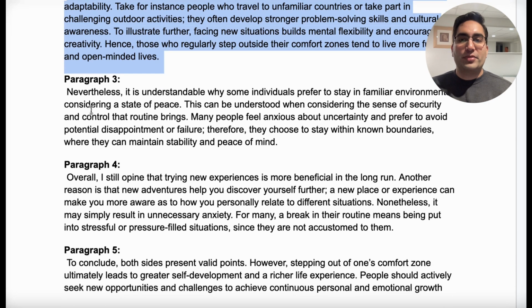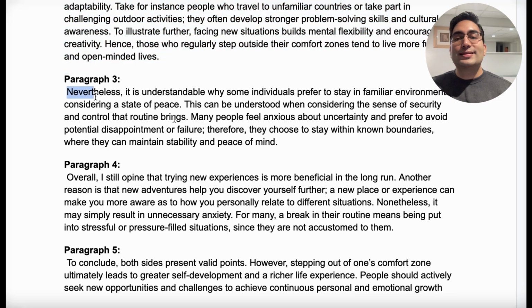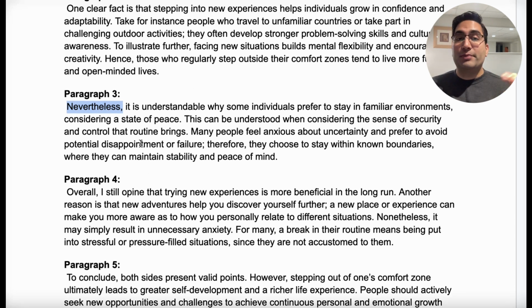Good. Let's go to paragraph 3, body 2. This is going to be the other side, and because we're changing the tone, we're going to say nevertheless, the opposite thing. And you could say something very casual like but, we're not going to do that because we're aiming for a 9 out of 9, so our words need to be fancy, especially your connectors.